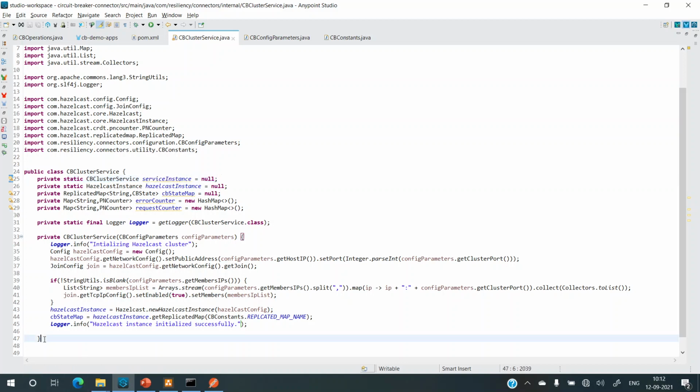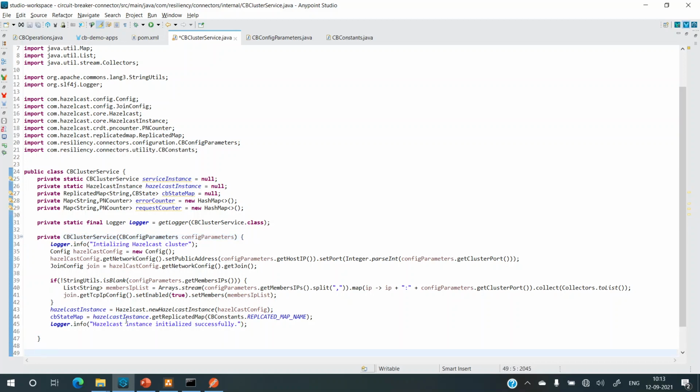Now, since I want it to be singleton, I made the constructor private. So we need to have a method which is public and that can be exposed. So I'll create a method named setServiceInstance. So public static, this will be public, and we'll give access through this method. So public static synchronized.